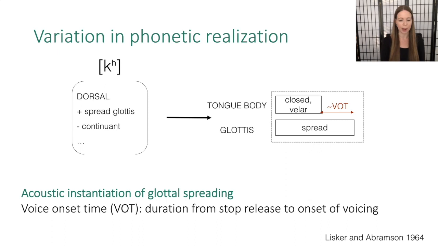So we're going to be looking at this process a little bit more, but we can't look at the phonetic targets exactly. We can only look at the physical correlates of those, like the physical output of those phonetic targets. We'll be working with the acoustic output, and one reasonable acoustic instantiation of, say, glottal spreading, one of the assumed phonetic targets, is voice onset time, VOT. And again, this is the duration from the stop release, so when the tongue body is released, to the onset of voicing, okay? So when the glottal spreading gesture ends.